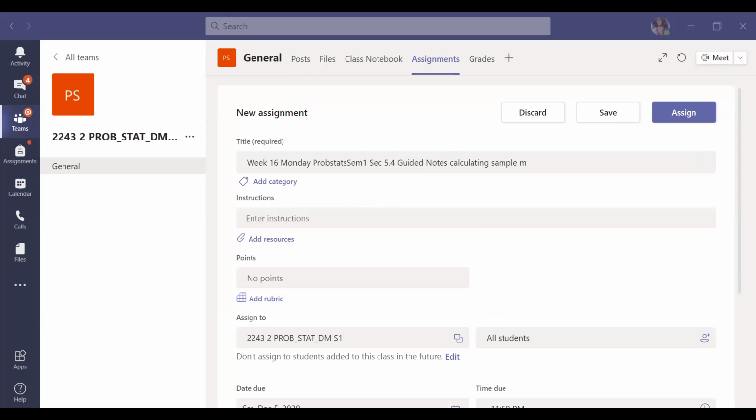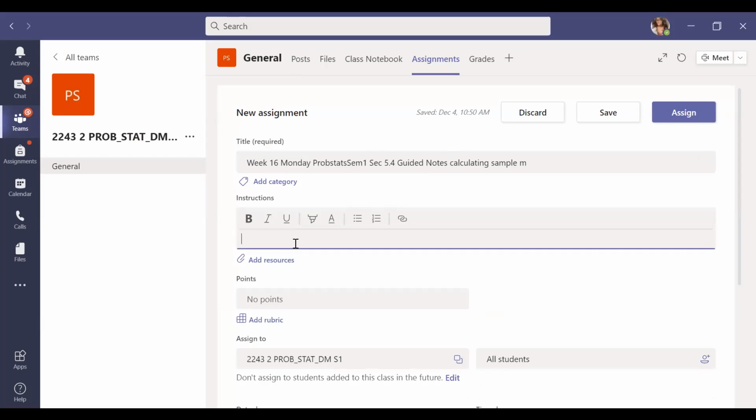Your instructions for this is the same as usual. Watch the video, comment, fill out the guided notes, and then show your work, take a picture of it, and then upload it for me.